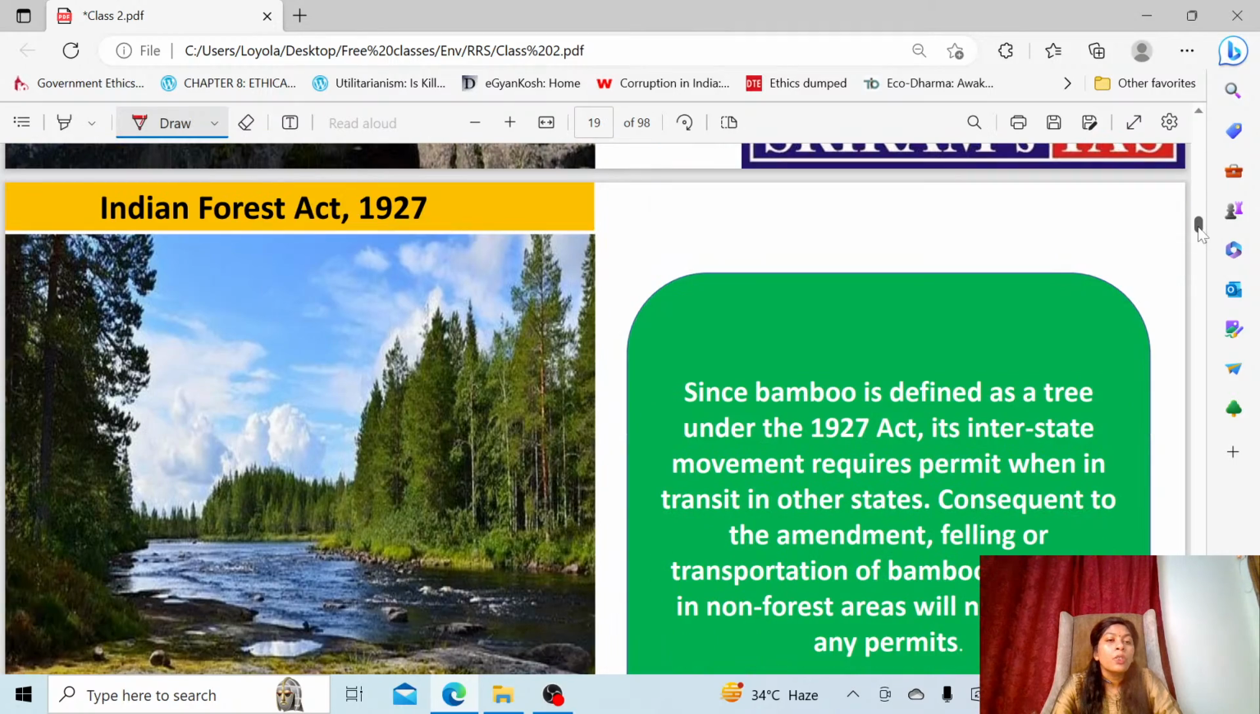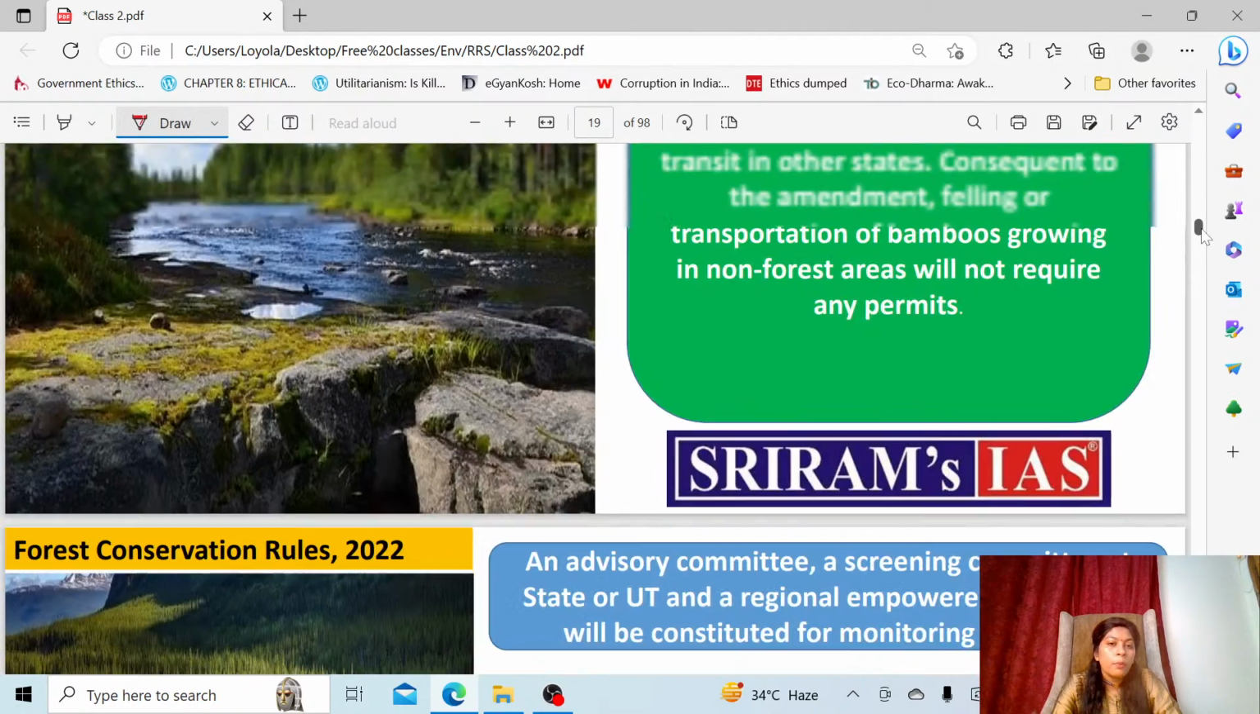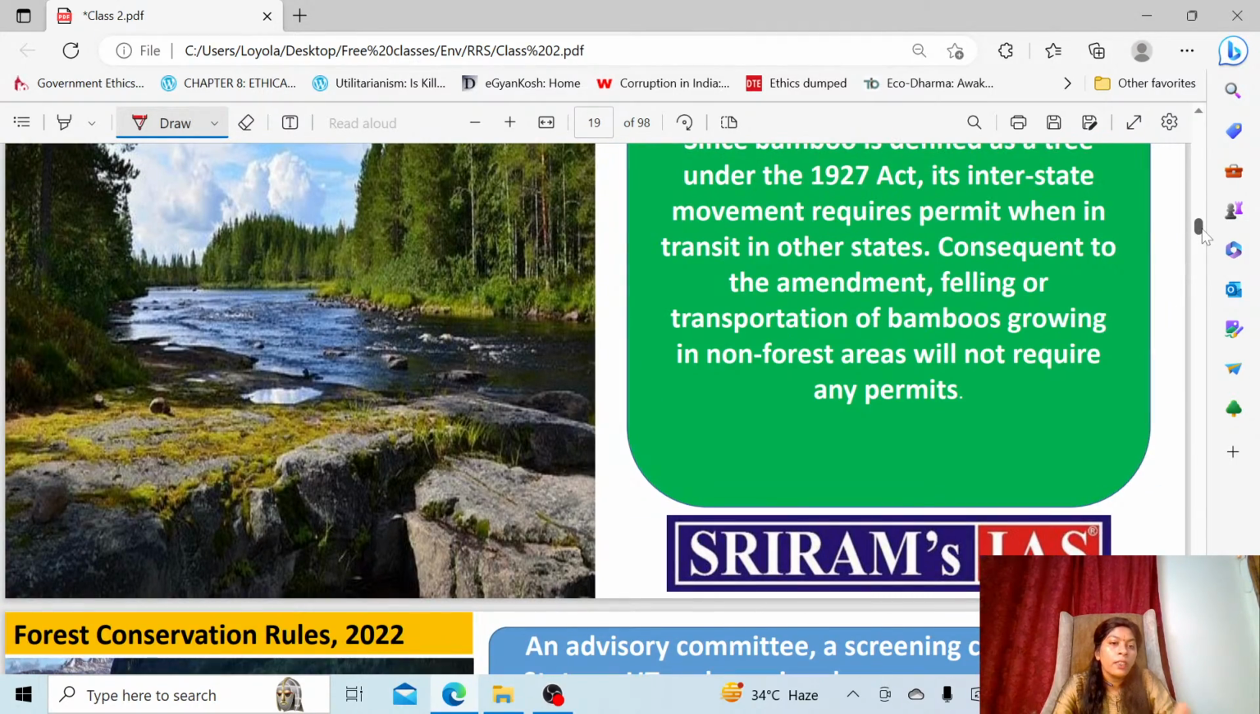So these are the points which we have given here. Again, the Forest Conservation Act 1980, we are not going to discuss that, but we are going to discuss the Forest Conservation Rules 2022. The Forest Conservation Act 1980 was brought in order to check the deforestation issue. Mainly for that only.